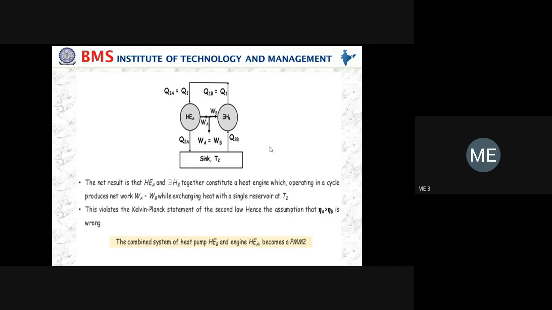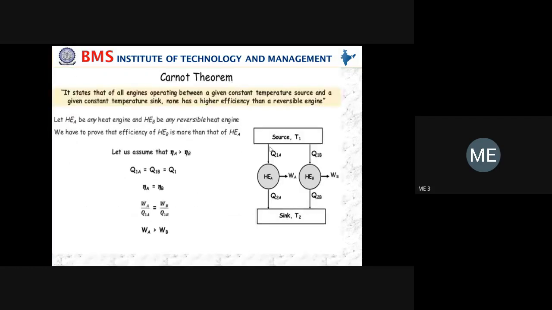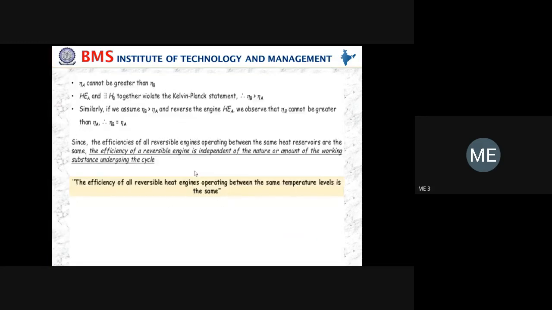Hence, whatever assumption we made in the beginning is wrong. We assumed that eta A is greater than eta B, and that assumption is wrong.